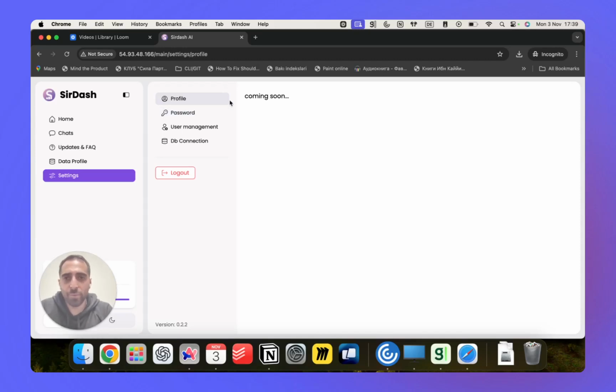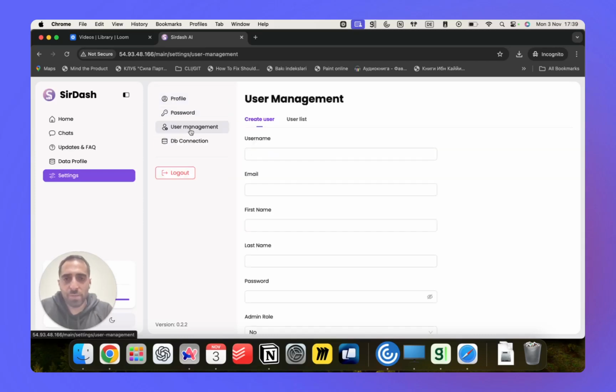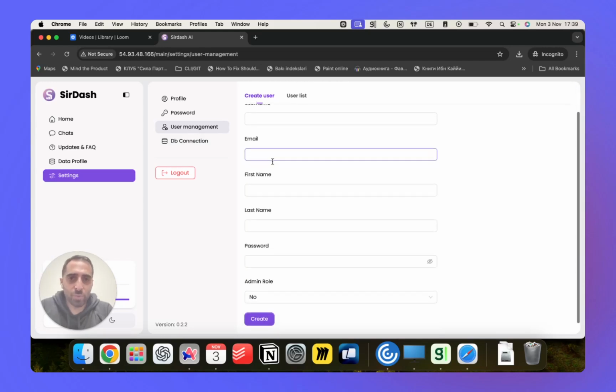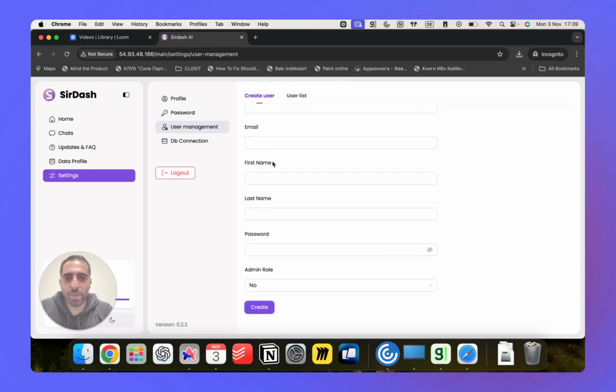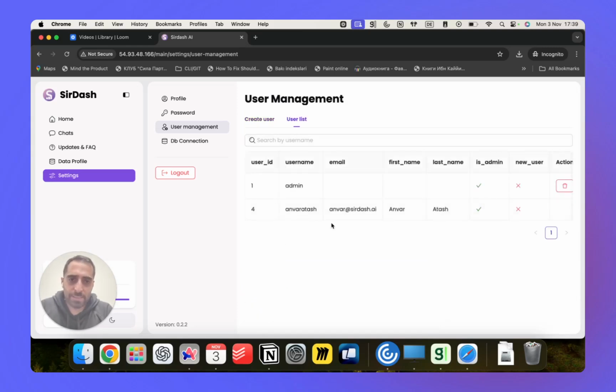Next, I'm going to the settings and would like to explain shortly. Profile is the profile of the employee. In the password section, you can change the password. As you saw at the beginning, signed in. So username, email, first name, last name, password, and the main part, admin role, yes or no. It means whether you are eligible to change the data profile or not.